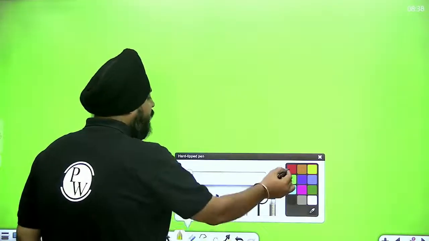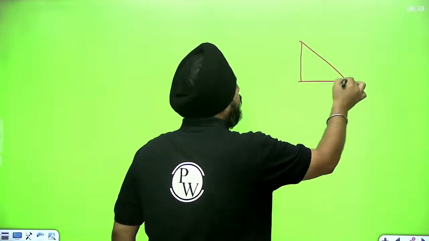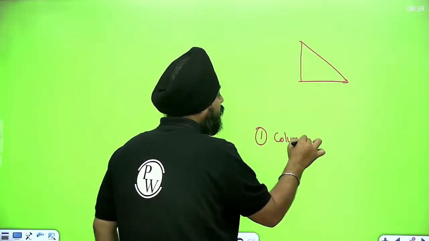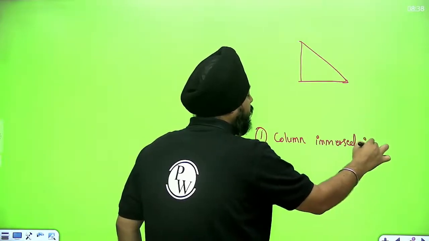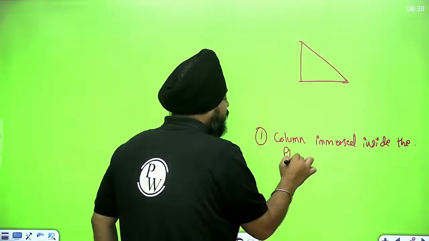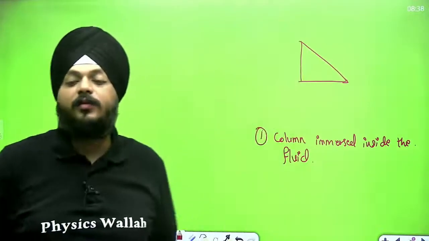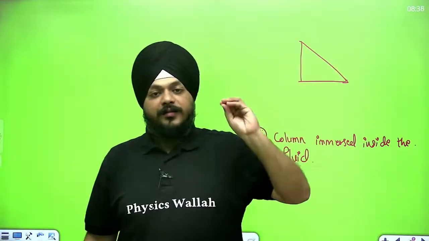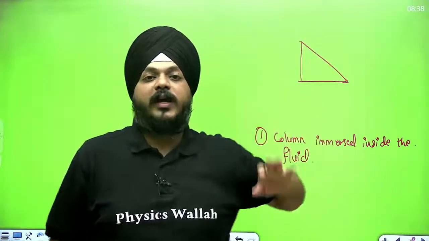Whenever a container, suppose this is a column, is immersed inside a fluid, obviously the force is acting from all directions.